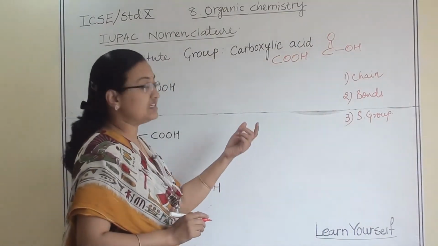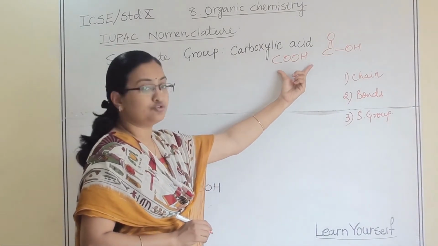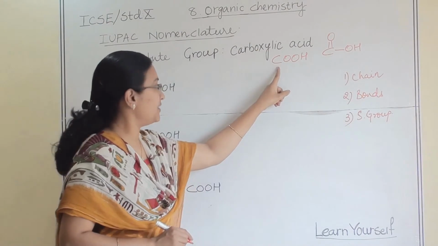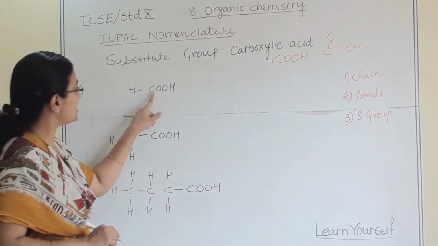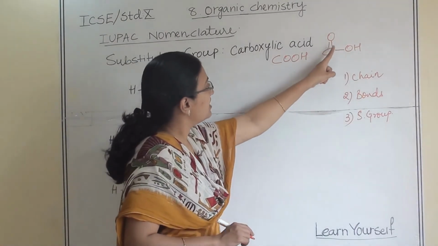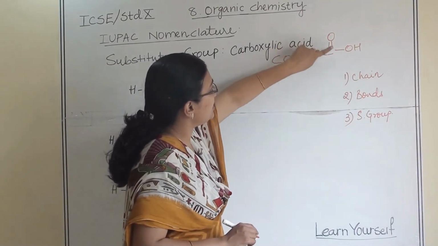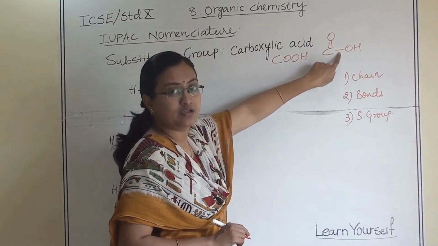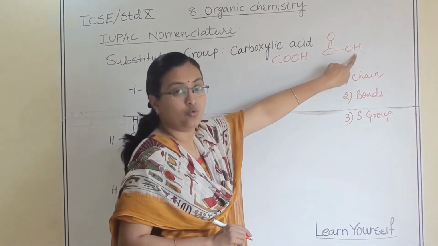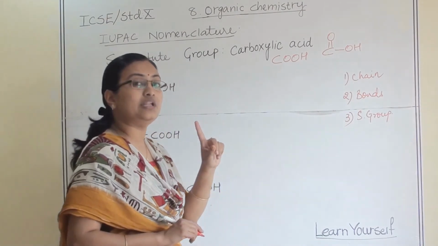In carboxylic acid, this substituent group itself has a carbon atom in it. When we write COOH, carbon's 3 covalent bonds are already occupied: 1, 2 with oxygen and another with OH. So it is lacking only 1 bond.